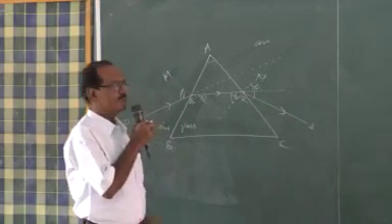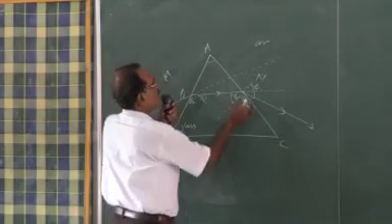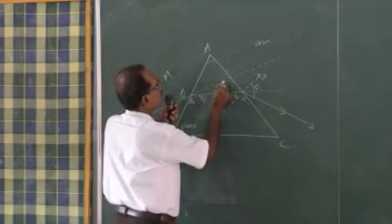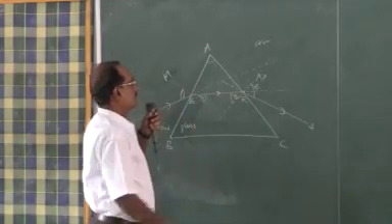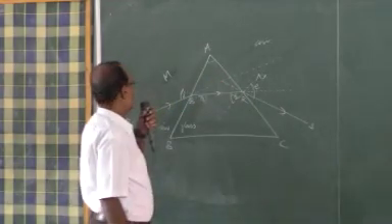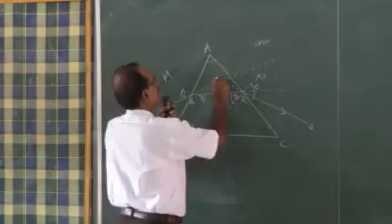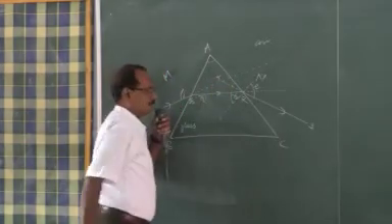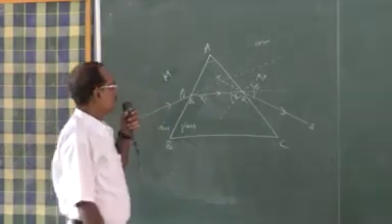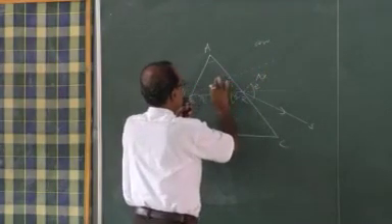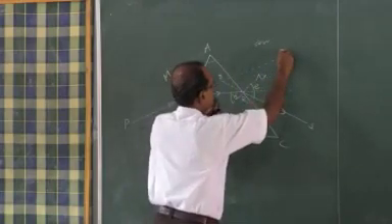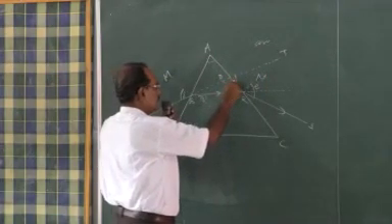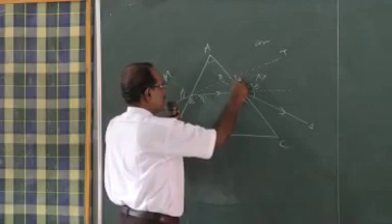Now, if we produce this emergent ray in the backward direction, then it will meet the direction of the incident ray at, say, D. This is T. Correct? So this angle is known as the angle of deviation, marked by delta.